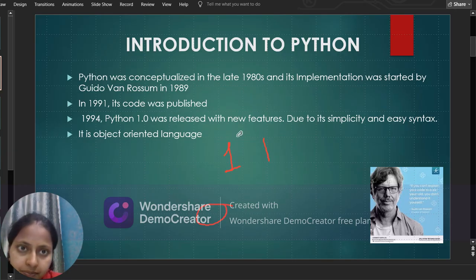So let's get started. Another very important point of Python is that it is an object oriented language. This means that Python consists of objects and classes. I'm going a little deep, but if you learn that it is an object oriented language, this is enough for class 8th. For further studies we require to learn more, so I'm just going to explain it very briefly.